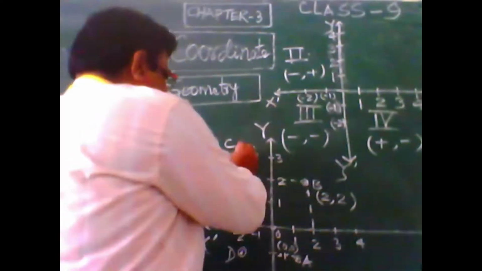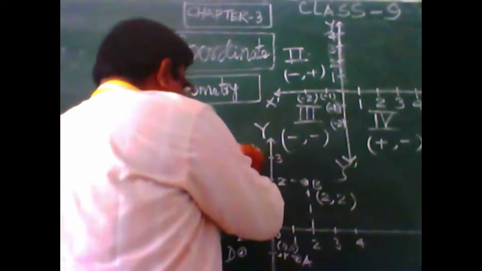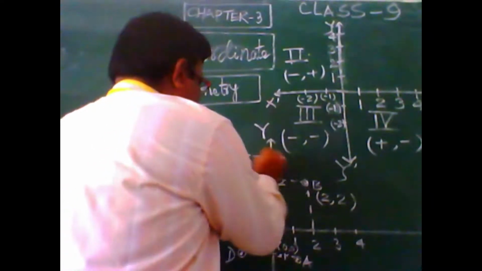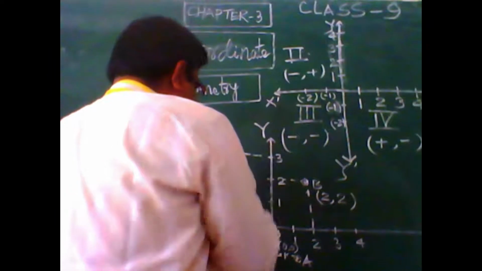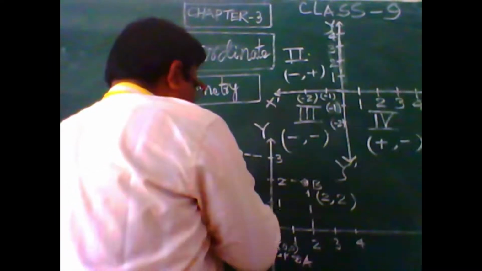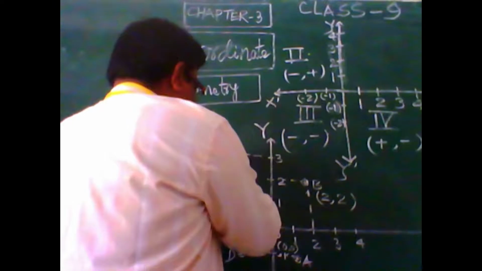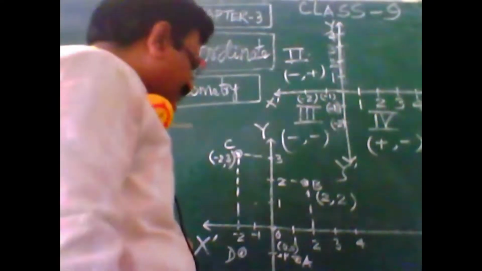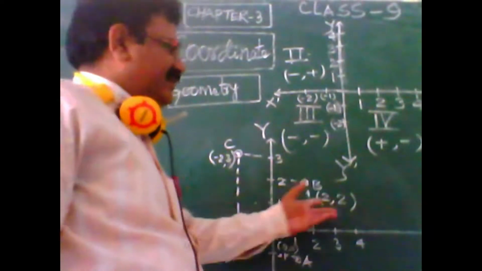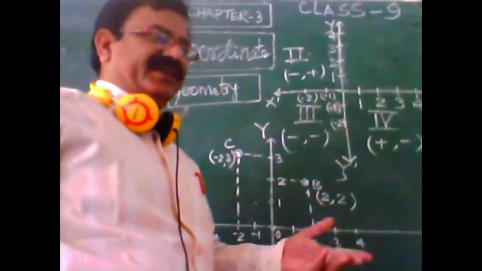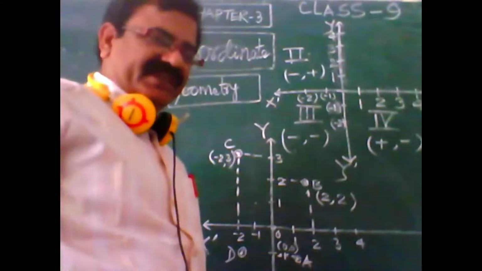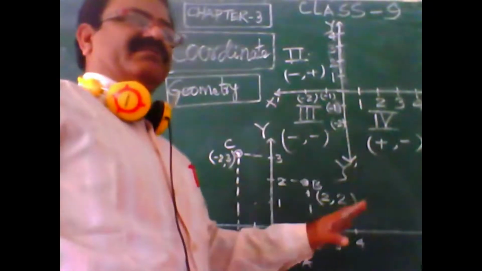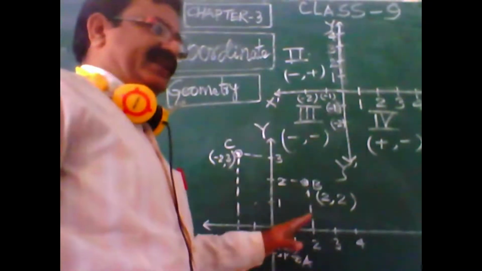Now students, you can find C also. Again you draw the perpendicular line, and by drawing the perpendicular line we can write (-2, 3). So this (-2, 3) is the coordinate of point C. Like the same, very easily we can find the coordinates of any point which is given in the plane.